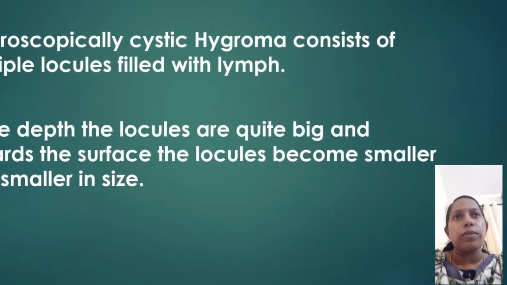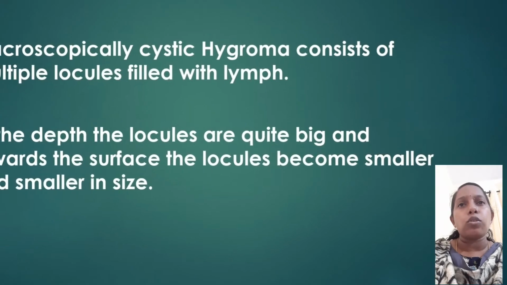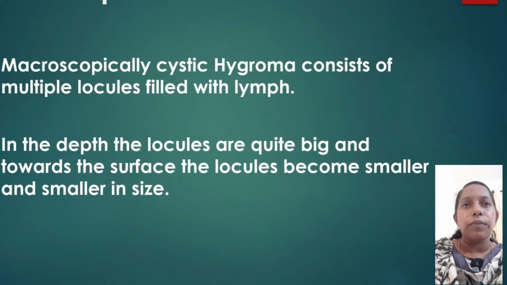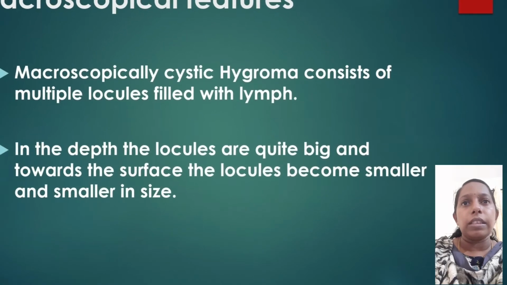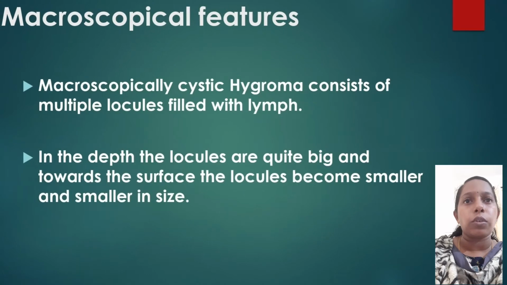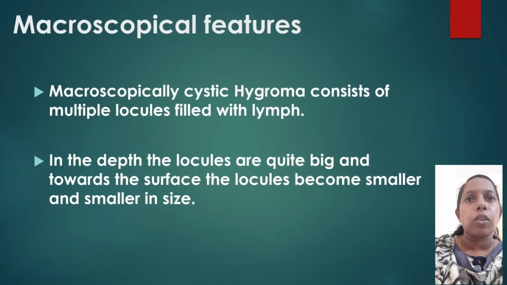Macroscopical features of cystic hygroma. Macroscopically, cystic hygroma consists of multiple locules filled with lymph. In the depth, the locules are quite big, and towards the surface the locules become smaller and smaller in size.